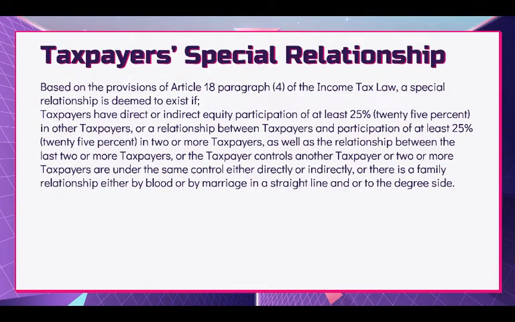Taxpayer Spatial Relationship. Based on the provisions of Article 18, paragraph 4 of the Income Tax Law, a special relationship is deemed to exist if taxpayers have direct or indirect equity participation of at least 25% in other taxpayers, or a relationship between taxpayers with participation of at least 25% in two or more taxpayers, as well as the relationship between the last two or more taxpayers, or the taxpayer controls another taxpayer, or two or more taxpayers are under the same control either directly or indirectly, or there is a family relationship either by blood or by marriage in a straight line and or to the degree side.